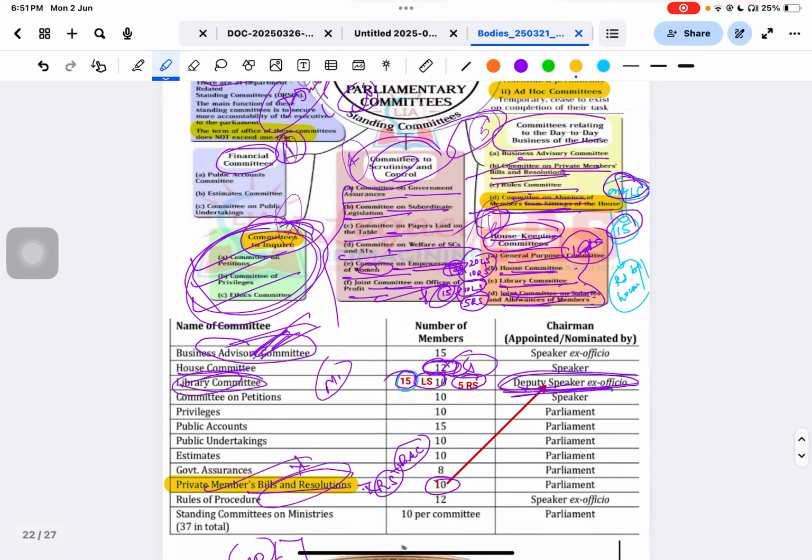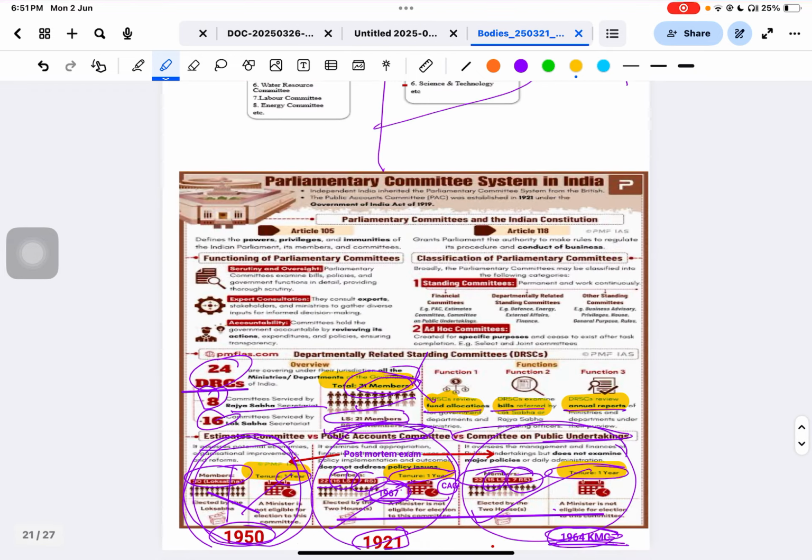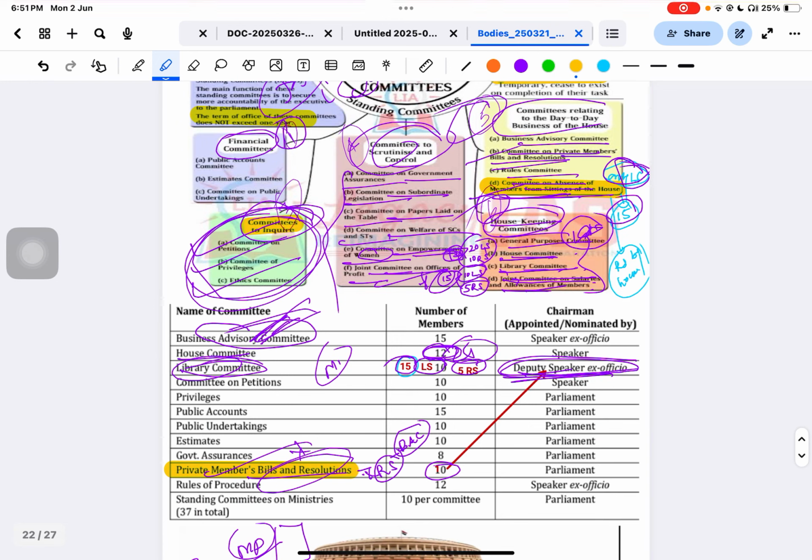The second one is the Committee on Private Members' Bills. Who are private members in the house, tell me. MPs who are not ministers. So if any member who is not a minister is presenting a bill, this committee checks it. But please mind it, this is not found in the Rajya Sabha. Only in the Lok Sabha.